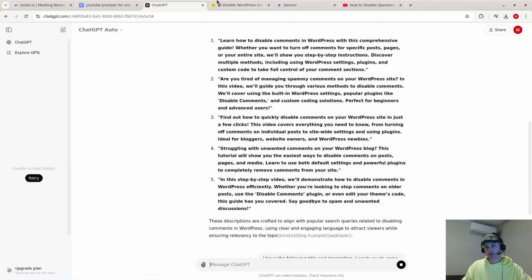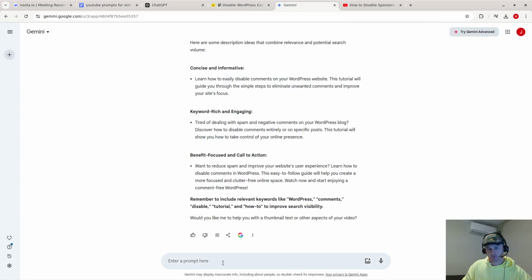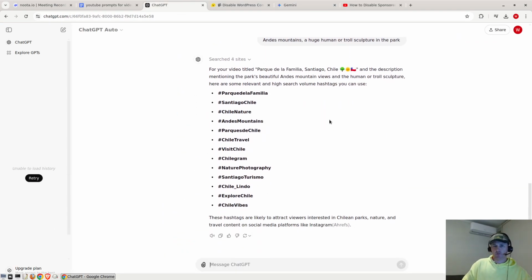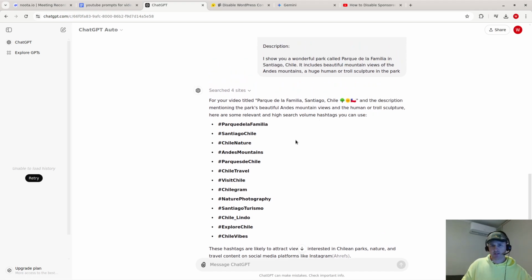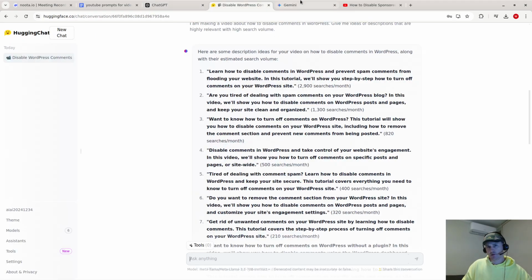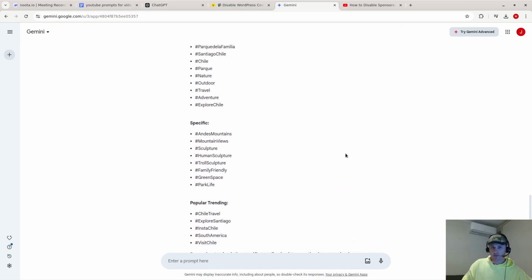So I'm going to put that in all three of these tools. And again, ChatGPT is super fast. The one thing I think ChatGPT doesn't do super well is with the hashtags. I think a lot of these are super niche and probably don't get that much search volume. The good thing about Gemini is that it actually has the data, because it can integrate with Google search.